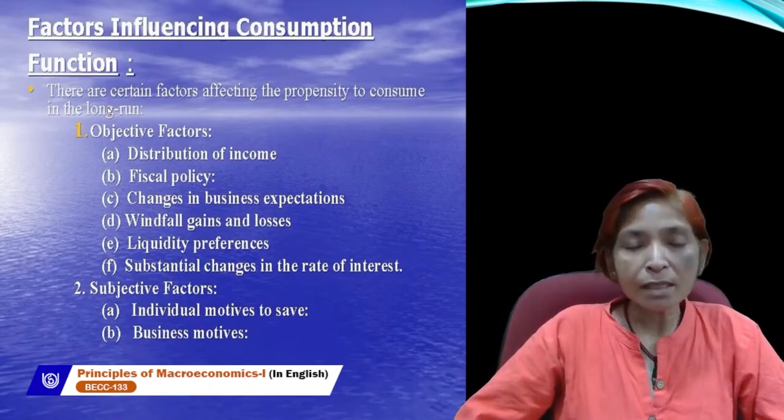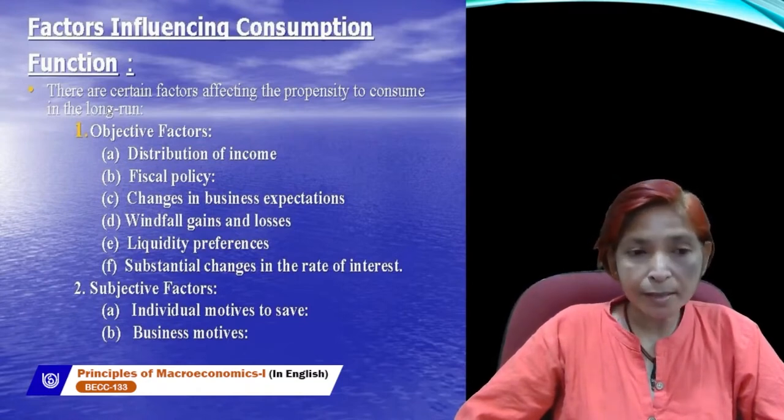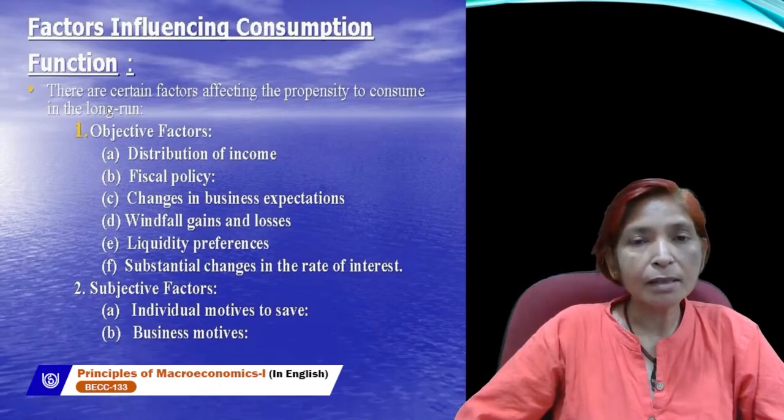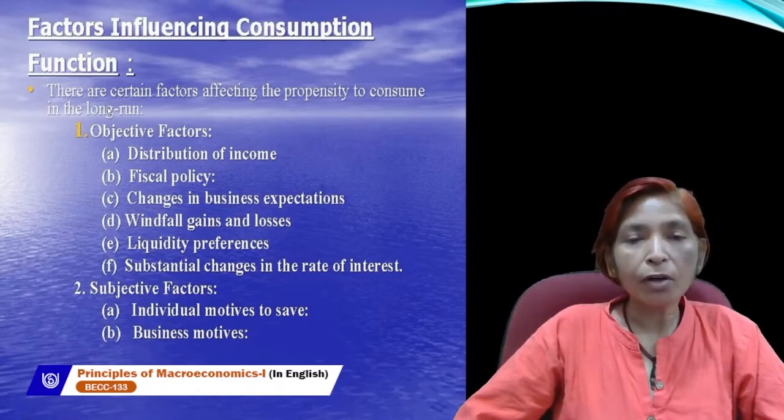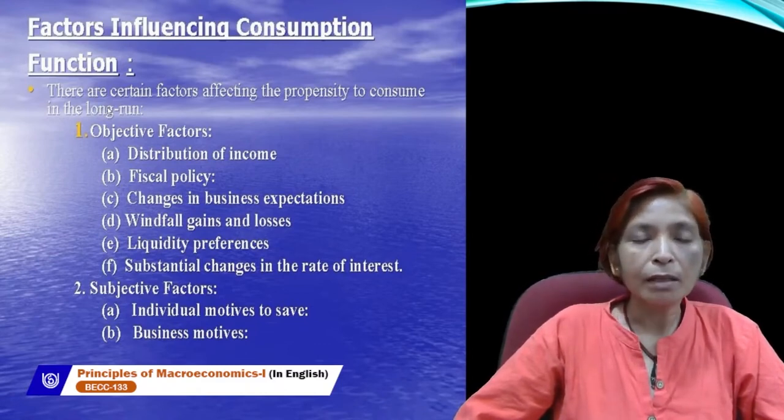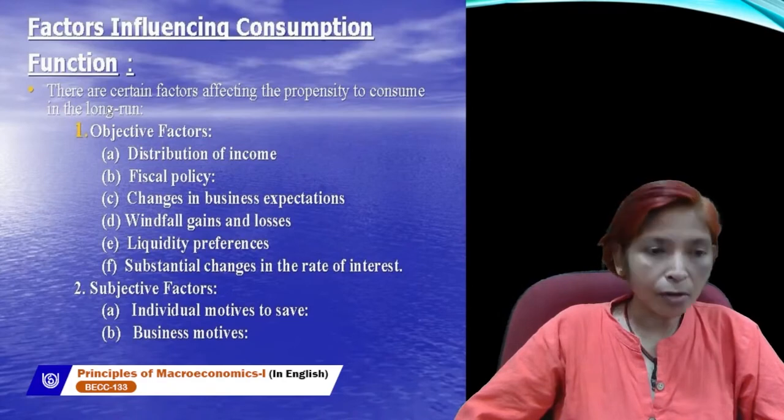So windfall gains are unexpected gains, unexpected profits. If you get unexpected profits, then your consumption will rise. If you do not gain this unexpected profit, or if windfall losses occur in the economy, then consumption will fall.